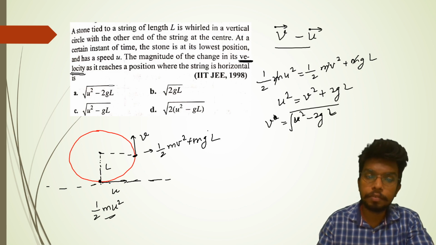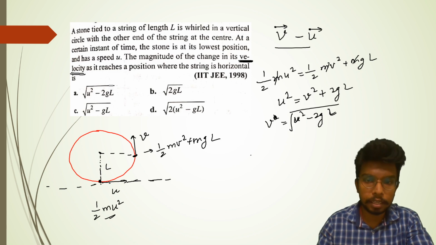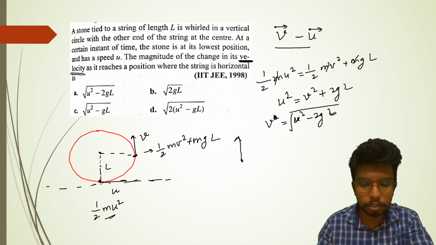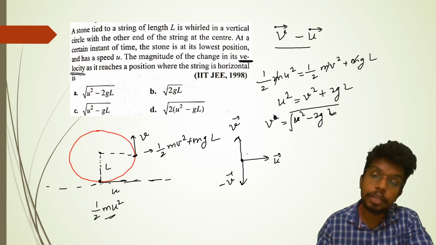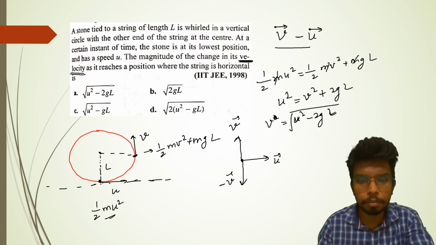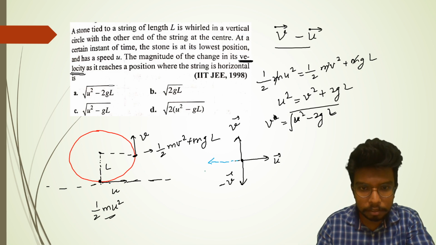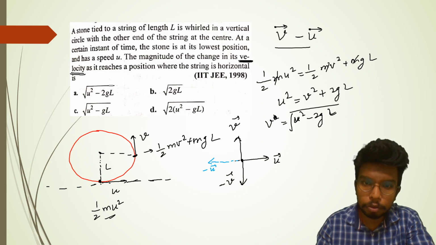This is the final velocity, and u is the initial velocity. You cannot subtract them directly. So what do you have to do? This is v somewhere, this is u somewhere, u vector, and this is v vector. The magnitude of v vector will be minus v somewhere here. So we need to find out v minus u. Anyway, it's going to give the same result, but still v minus u will be this side somewhere here, and we have to find out v minus u, so it's going to be somewhat like this value. This will be the result.